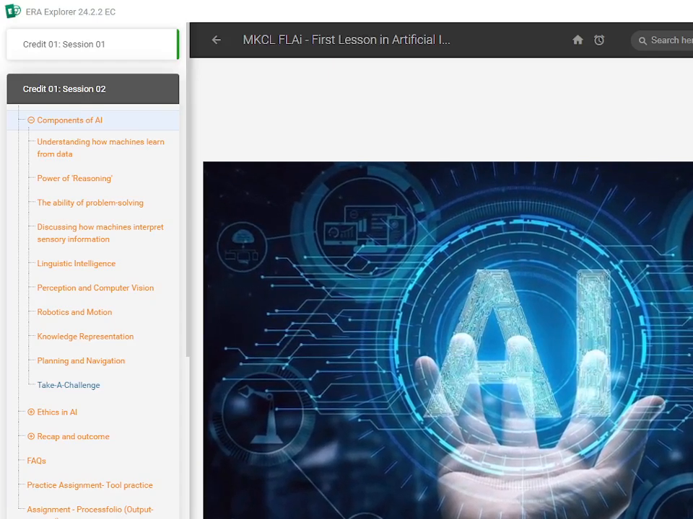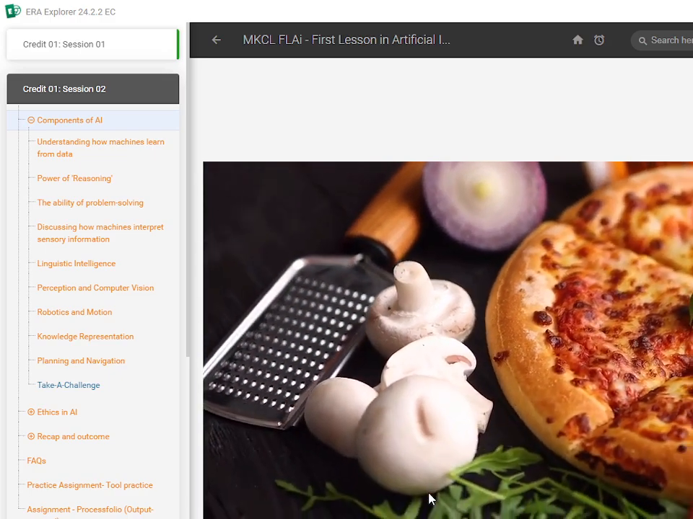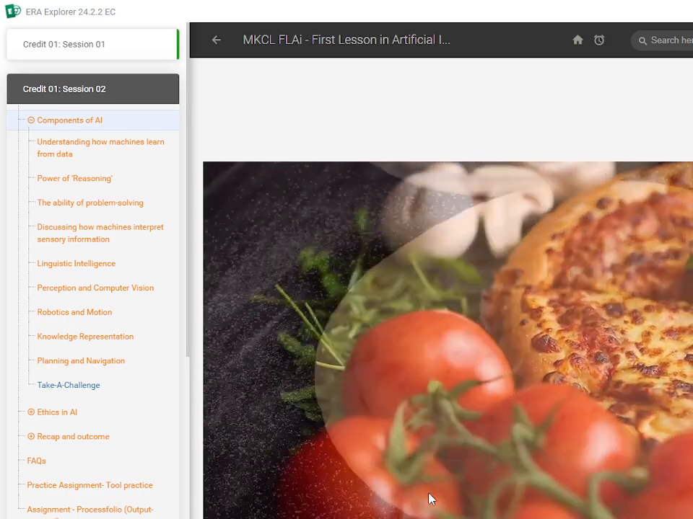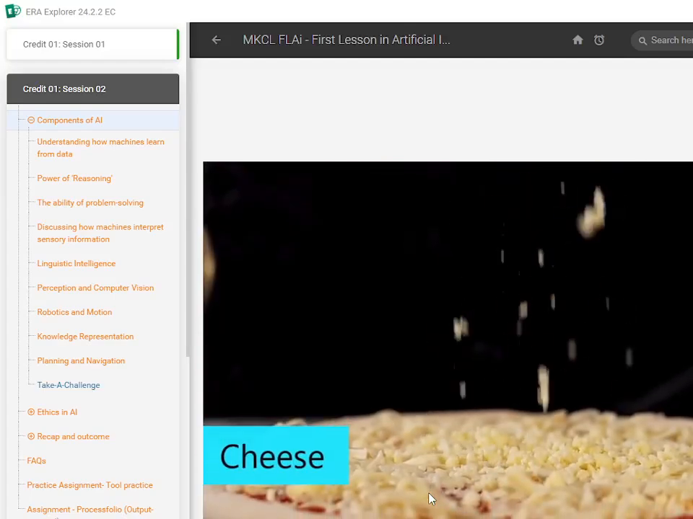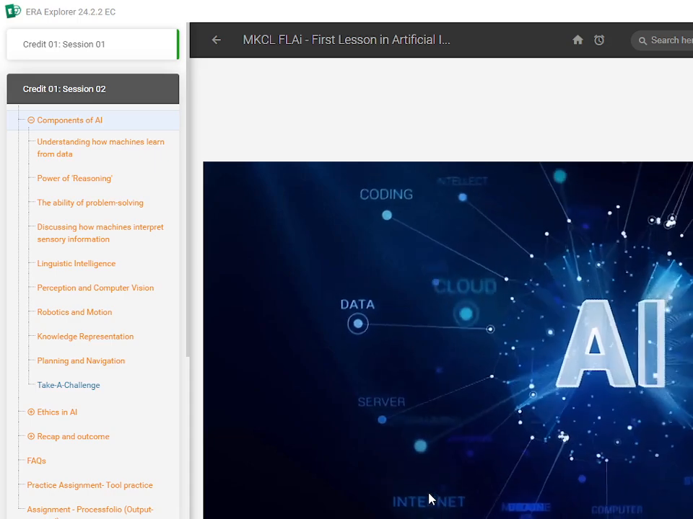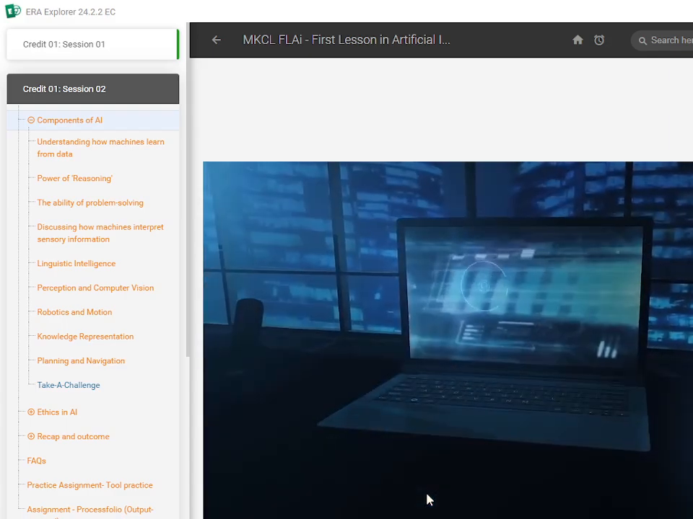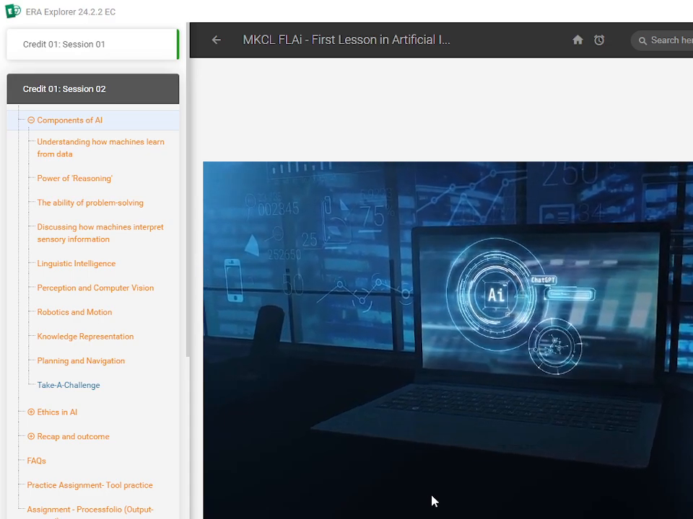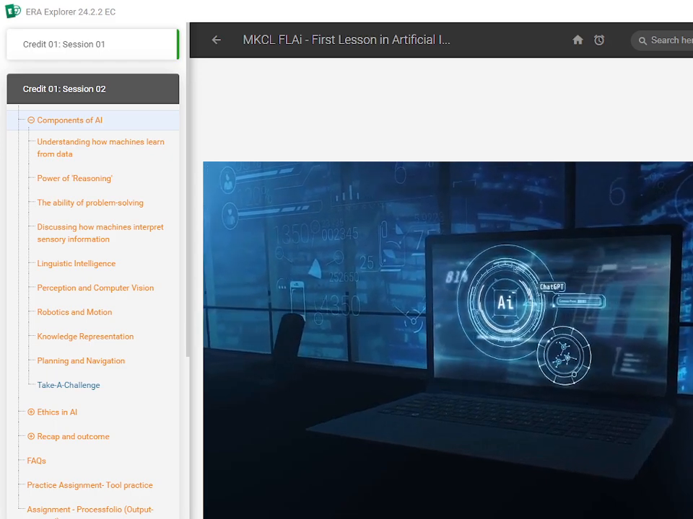Artificial intelligence, or AI, as we often call it, is a bit like a delicious pizza. Just like a pizza has various components like the crust, sauce, cheese, and toppings, AI also has different parts that come together to make it work. Each part is important and plays a unique role. Without any one of them, the AI or the pizza wouldn't be complete.